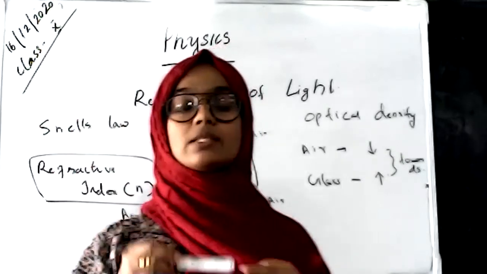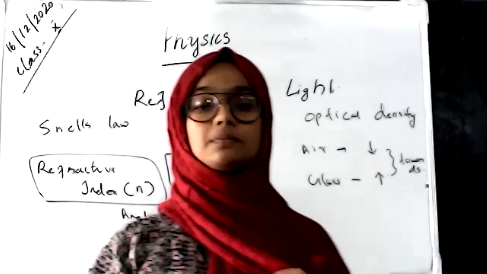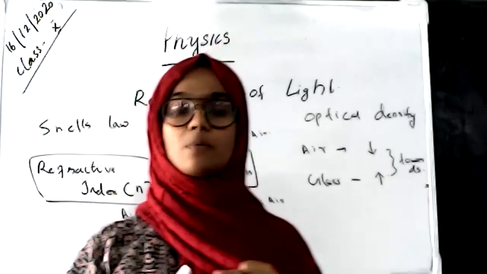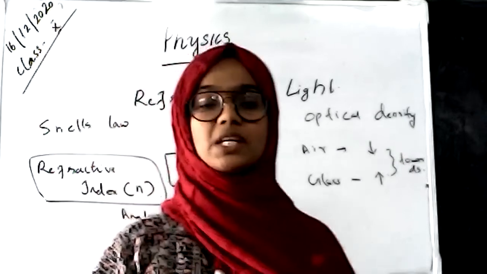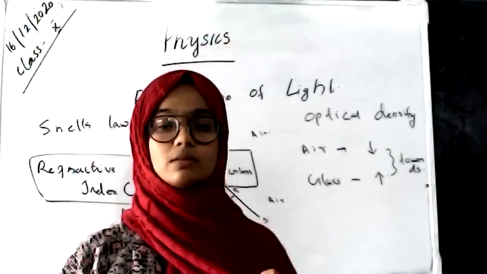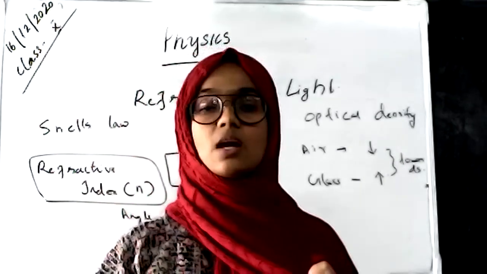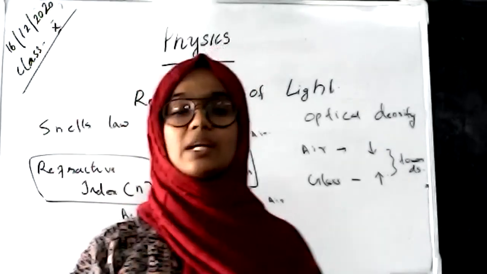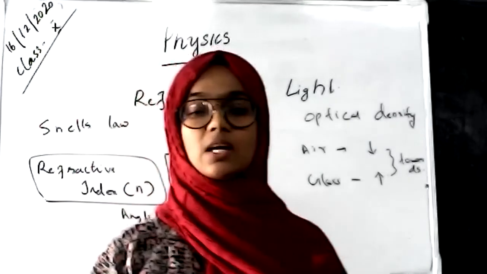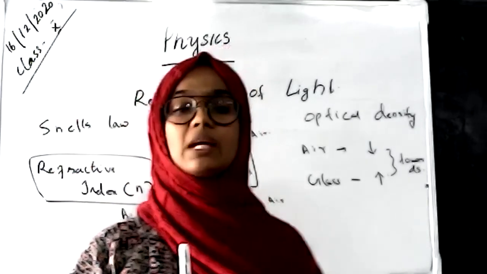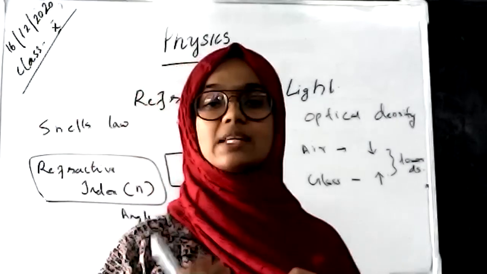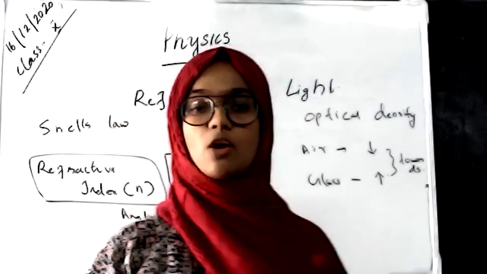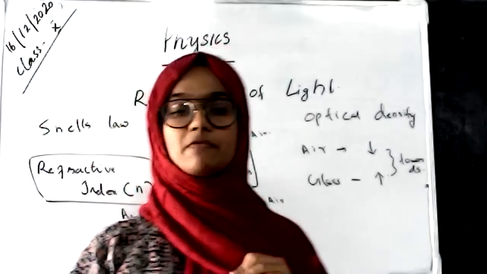And it always depends on the speed of light. Different media have different optical densities, and based on the optical densities, the speed of light changes. We discussed that the speed of light and optical density depend on each other: when the optical density of a medium is greater, the speed of light is lower. We also discussed what the refraction of light is and the laws of refraction.